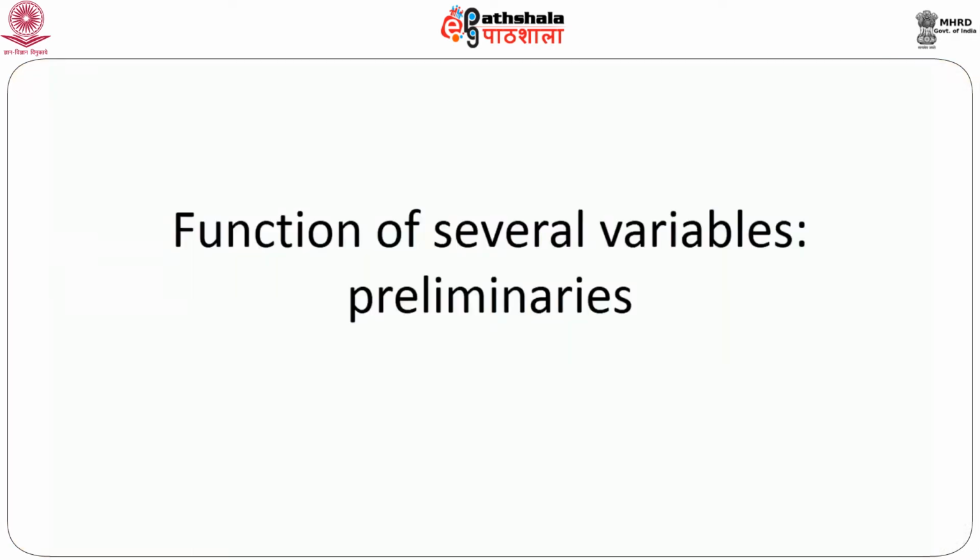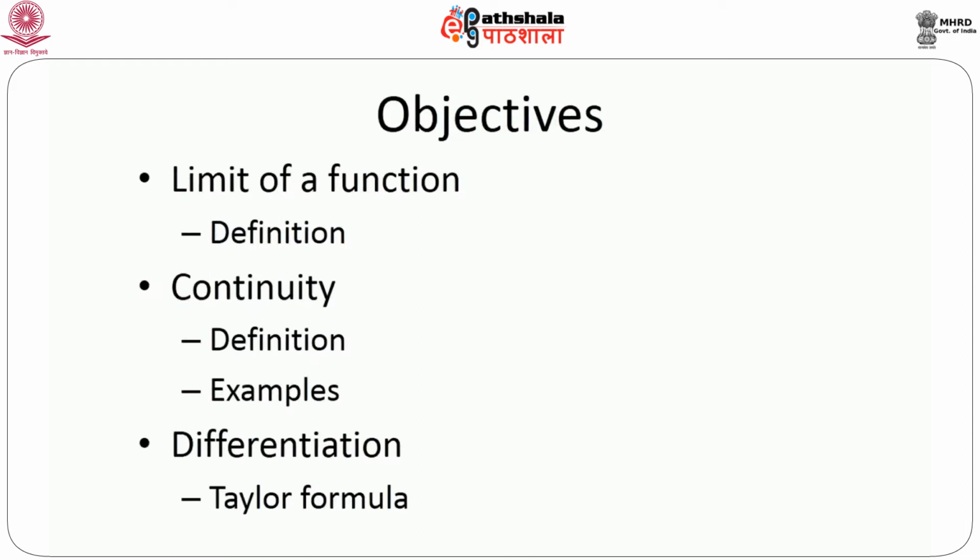So the main objectives of today's talk on functions of several variables, or rather preliminaries, are like this. We will first define a function and then the limit of a function of several variables. We will also define continuity and discuss some features of this property, like whether a function is continuous or not, using some examples. Then we will define differentiation, and at the end we will discuss Taylor's formula, Taylor's theorem, which we know for a function of a single variable.